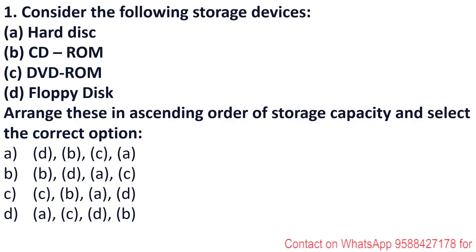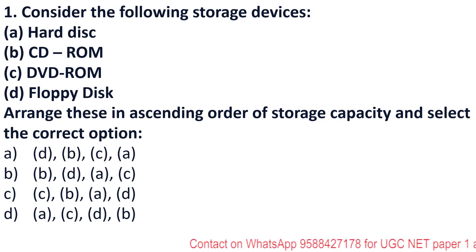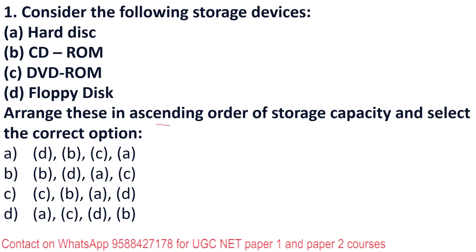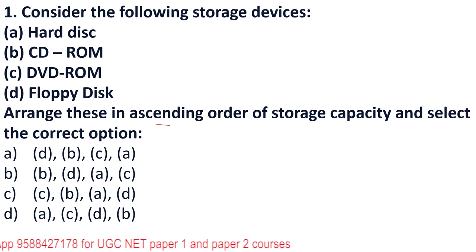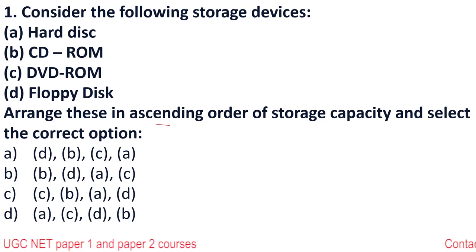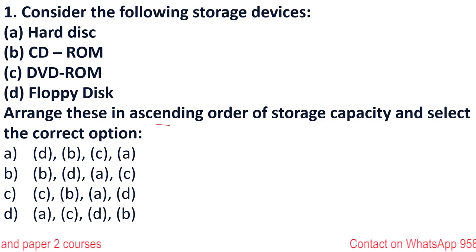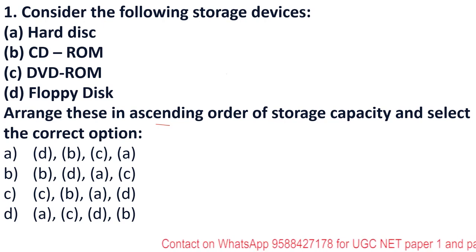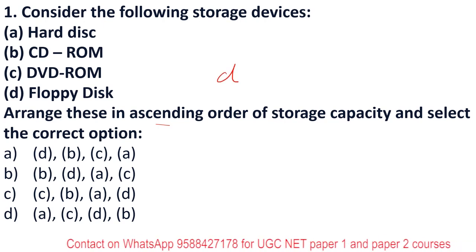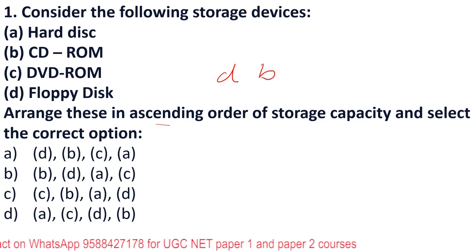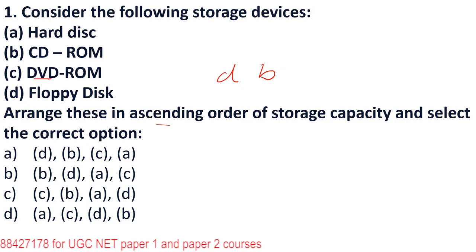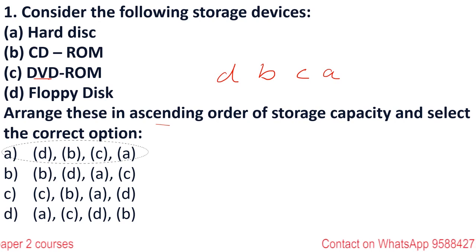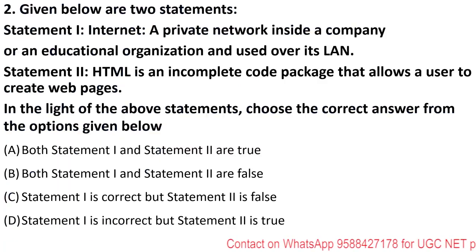The first question for today is, consider the following storage devices: hard disk, CD-ROM, DVD or floppy disk. Now you have to arrange these in ascending order. Ascending means from small to bigger, the one which has lowest storage capacity to the high storage capacity. So if we look at these options, the least will be floppy disk. You know, these are very old ones, so it would be D. Then it would be CD-ROM, B, and then comes DVD, digital versatile disk, and the highest storage is hard disk. So the right answer is DBCA, option A is the right answer.